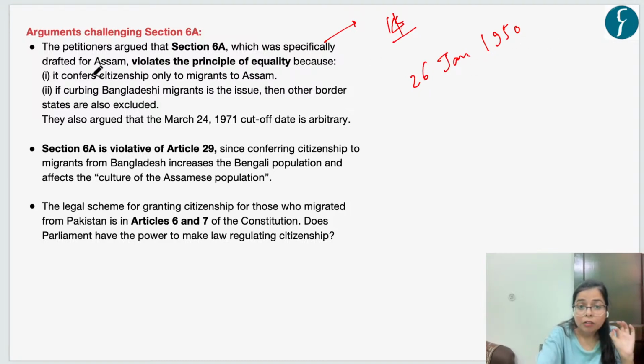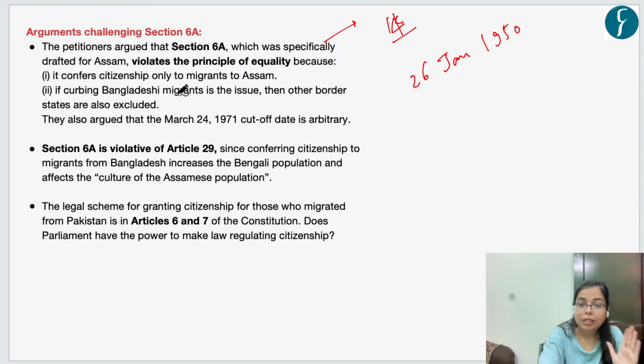The petitioners say that this Section 6A is regarding citizenship in Assam. So why is there a different yardstick for ascertaining citizenship in Assam, whereas in the rest of India the yardstick is different, right? This Section 6A only confers citizenship to migrants to Assam.